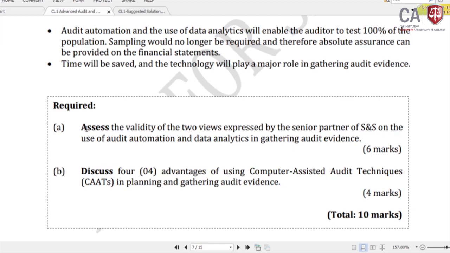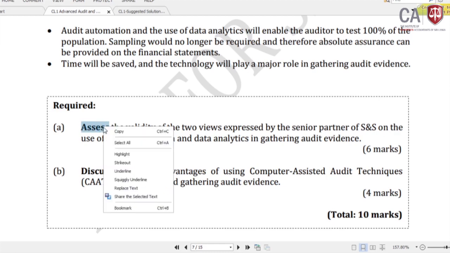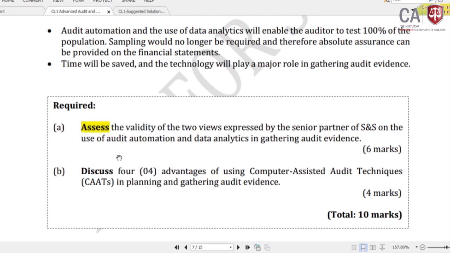Assess the validity of the 2 views expressed by the senior partner of SNS on the use of audit automation and data analytics in gathering audit evidence. Highlight the action verb: you need to assess. Assess means you need to write an adequate quantity of answer, and that is for 6 marks. This is so crucial: always link the number of marks to the action verb.